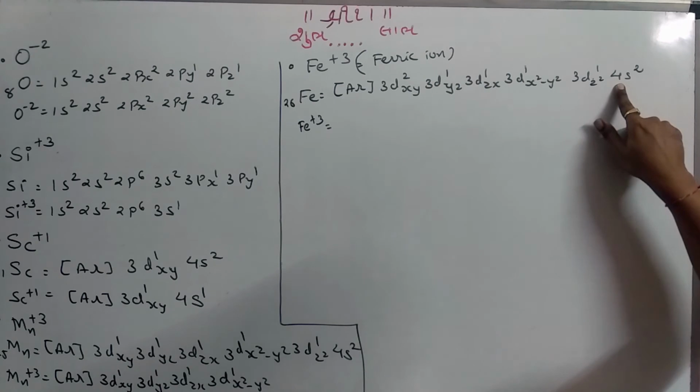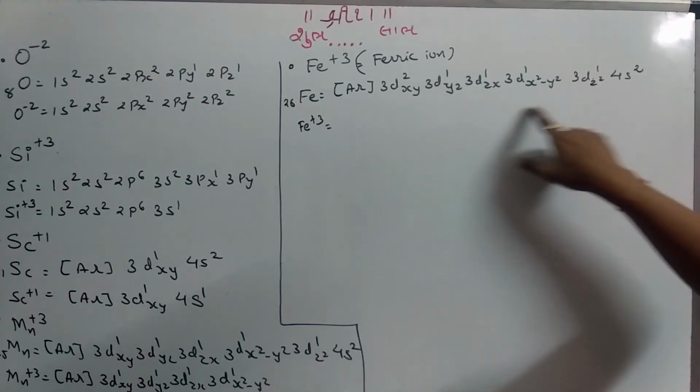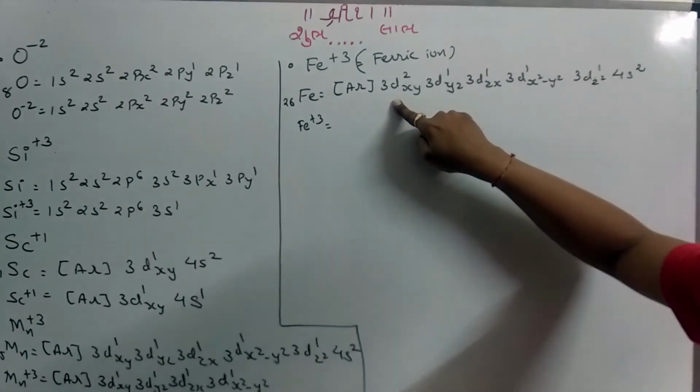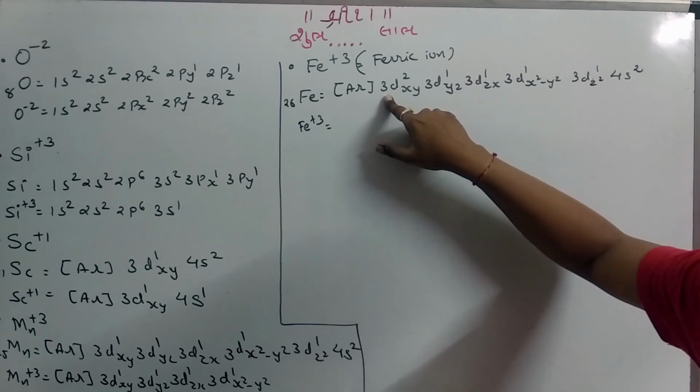Now for 1 electron, remember the rule. If the suborbital has a pair of electrons, then the electron is removed from the pair and made unpaired.